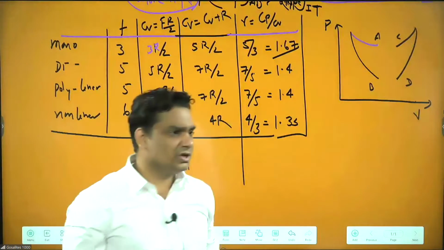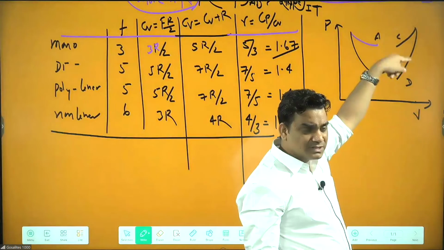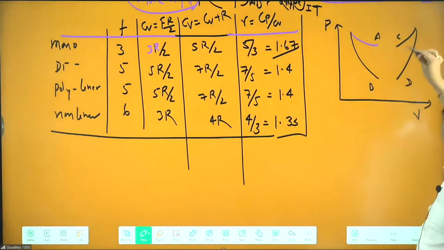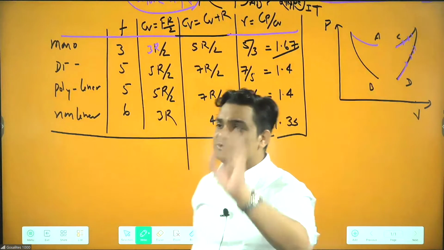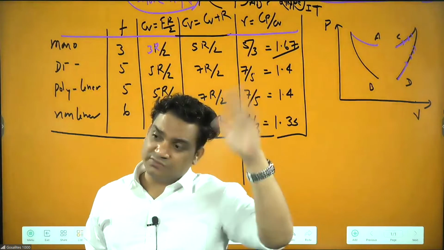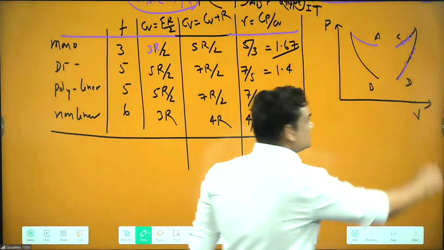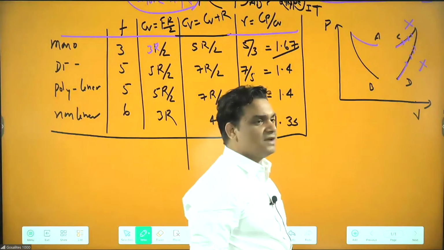In C and D, volume and pressure both increase. While we know in isothermal as well as adiabatic, when volume increases, pressure decreases. One increases, the other decreases, in both. So C and D are not possible. Now we are left with A and B.